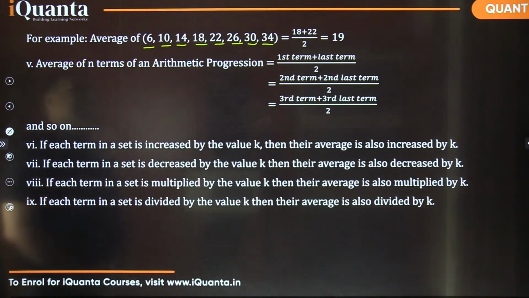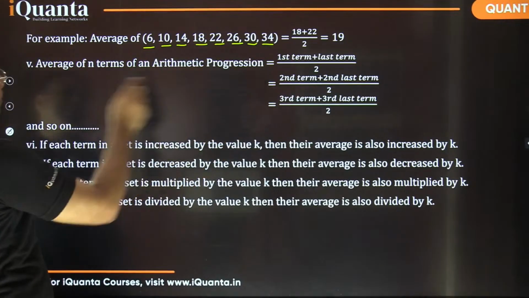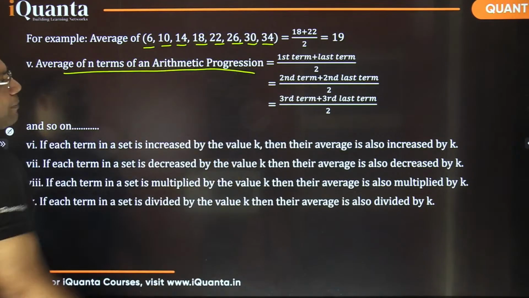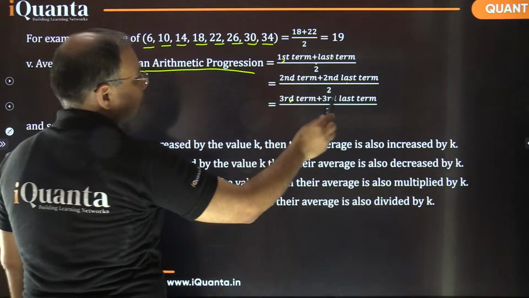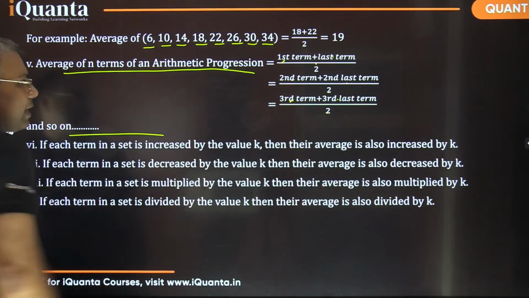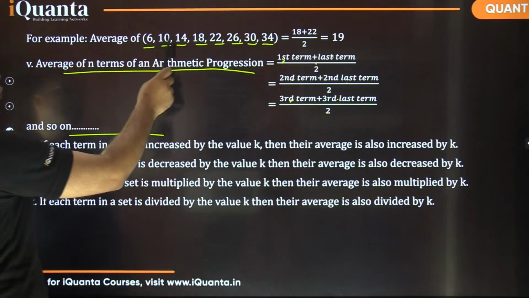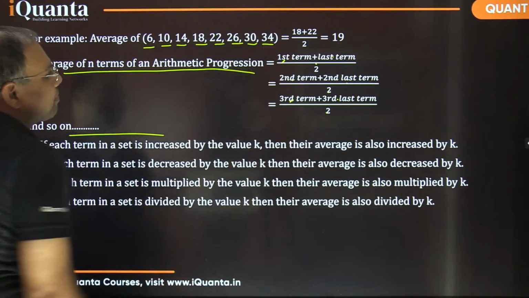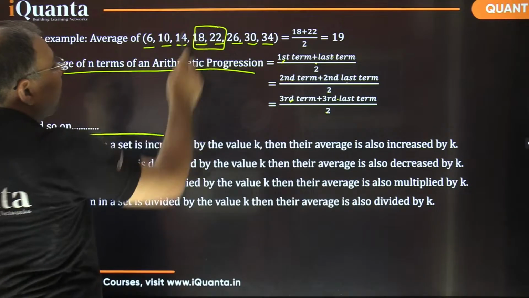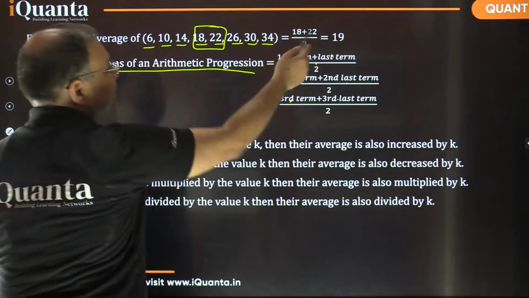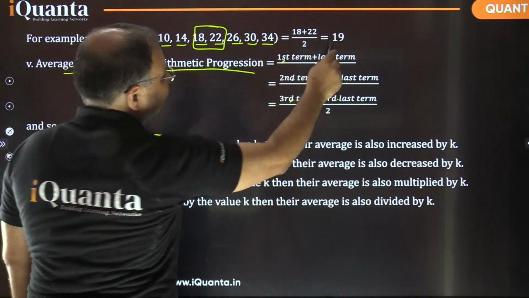So AP we just talked about. Whenever we have an AP, how do we find its average? The average would be first term plus last term by 2. It is mentioned here. The average of n terms of an AP, arithmetic progression, is first term plus last term by 2, or second plus second last by 2, or third plus third last by 2, and so on. If there are an odd number of terms, the middle term will work. But right now we have 1, 2, 3, 4, 5, 6, 7, 8, 8 terms. So there is no middle term. The 4th and 5th terms are acting as a middle pair, so I can find their average. That is 18 plus 22 by 2. So 18 plus 22 is 40, by 2, 20 aega na? It would be 20.